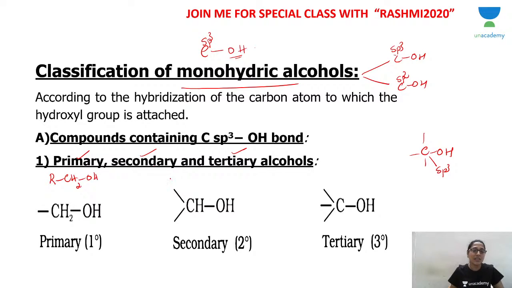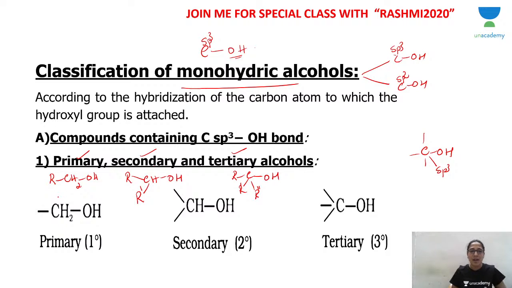Now the general formula of primary alcohol is RCH2OH. Secondary alcohol is R-C-R. It could be same or different. If it is different, R dash, you write CHOH. This is the general formula of secondary alcohol. Tertiary alcohol is R-C-R-R. It could be same or different. If it's different, R dash, R double dash, you write OH.